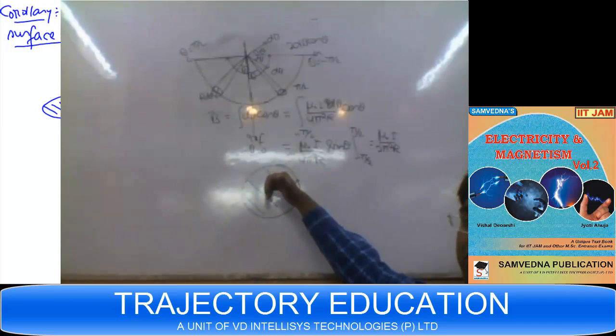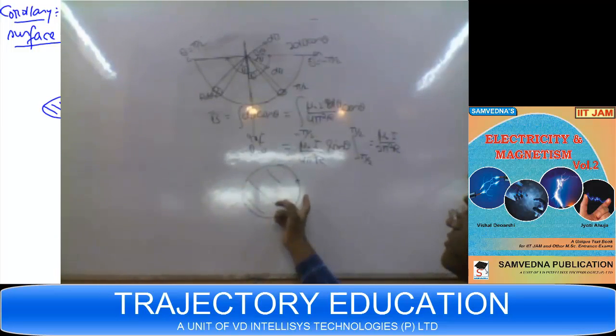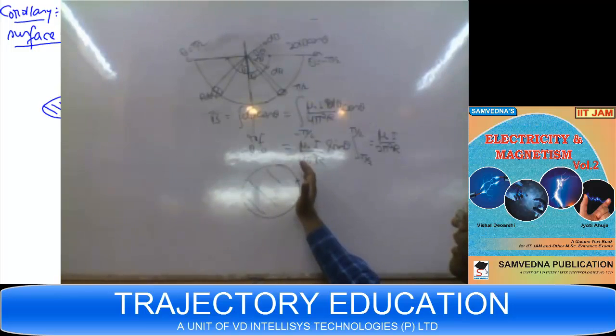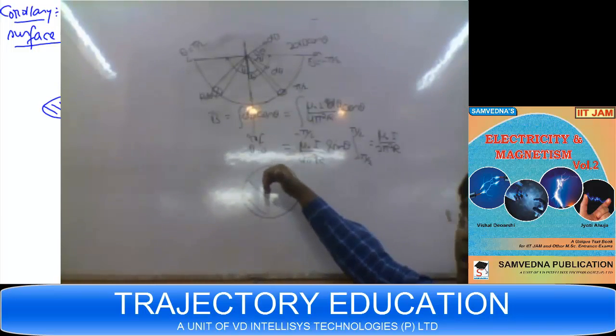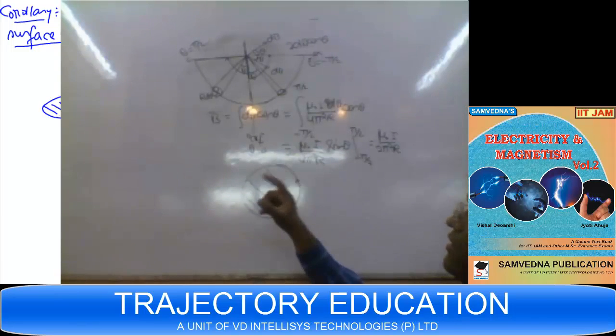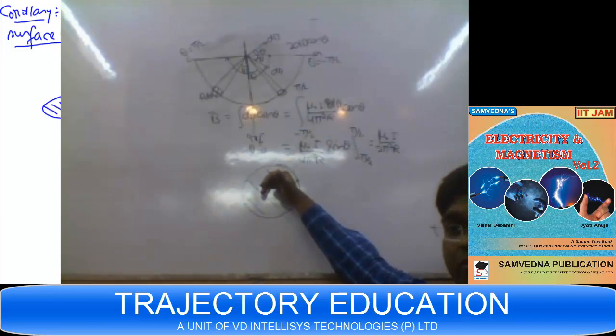The thumb will give you the direction of normal to the surface. That means once you orient the curve, your n gets defined.